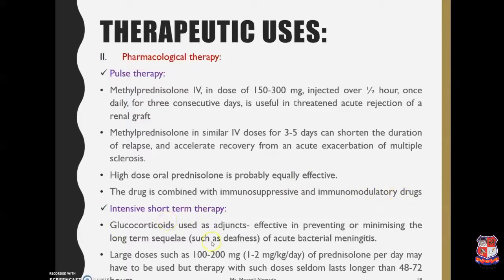Intensive short-term therapy generally includes the glucocorticoids that are used as adjuncts, which is effective in preventing or minimizing the long-term sequelae such as deafness of acute bacterial meningitis, that is inflammation of meninges present in our brain. Larger doses such as 100 to 200 mg of prednisolone per day may be used, but therapy with such doses lasts longer than 48 to 72 hours, and for that reason it causes several adverse effects. For that, we have to use other antibiotics or some immunomodulatory drugs.